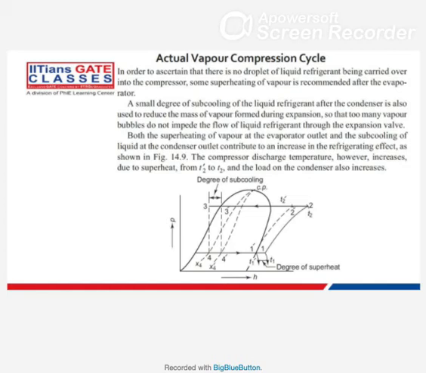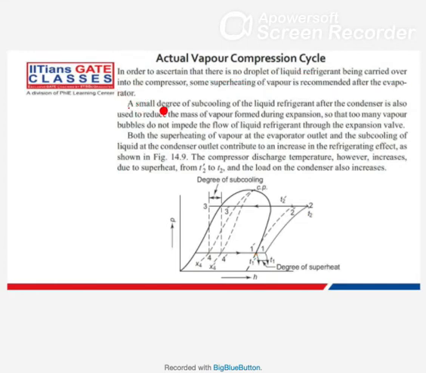Now why do we do this? In order to ascertain that no droplet of liquid refrigerant is carried over into the compressor, there should be no liquid droplet, that we want to make sure. So for that we do some superheating. Why this droplet is not required, I have already explained. So some superheating of vapor is recommended after the evaporator.